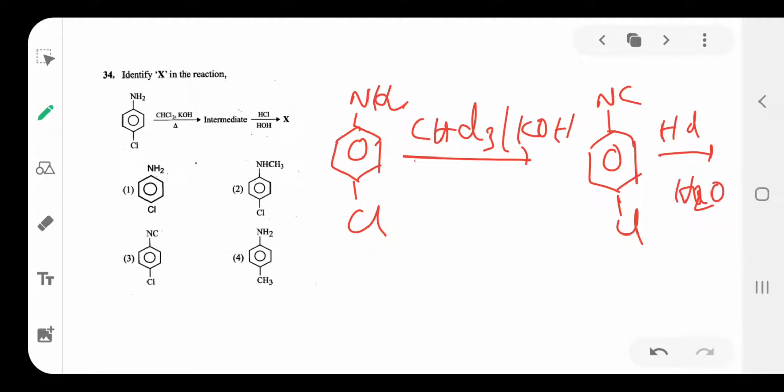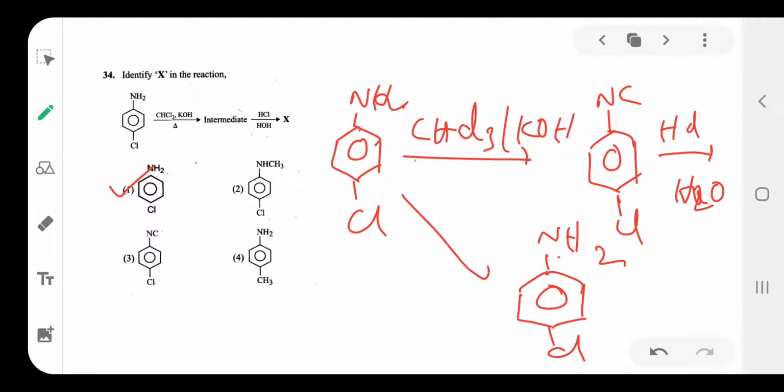Then NC becomes NH, and the product is NC reduced to NH with Cl. So option 1 is the product. The same compound is reproduced; the same reactant is again reproduced. Option is 1.